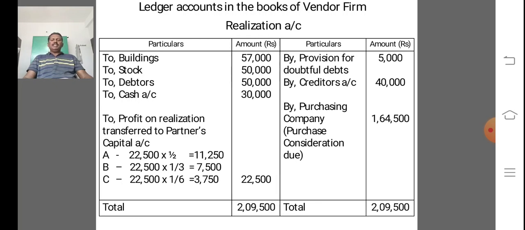If the purchasing company does not take over certain assets, then they are sold away in the market, or they may be taken over by the partners through realization account.